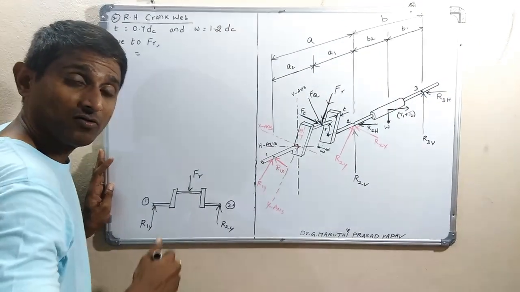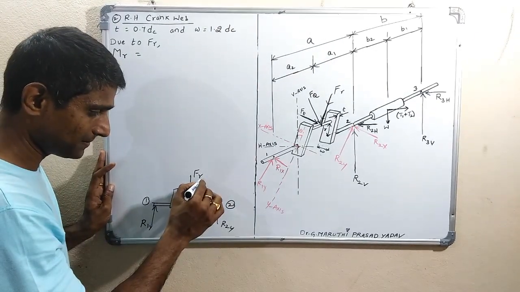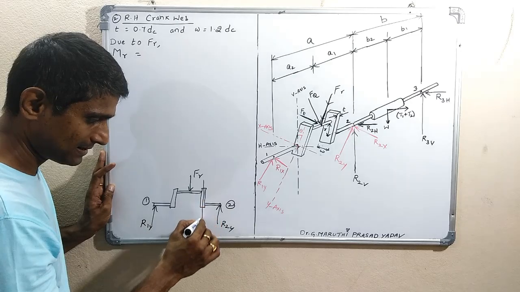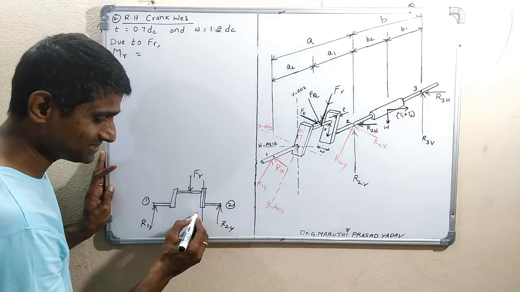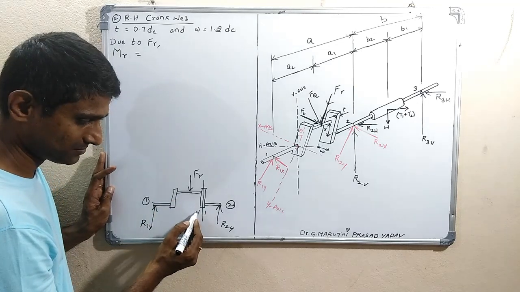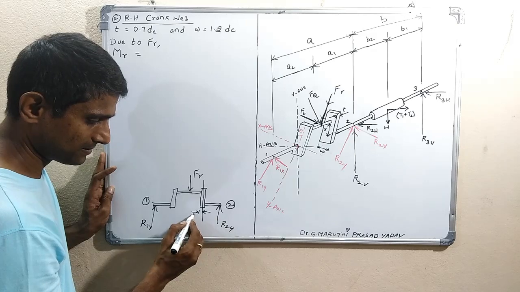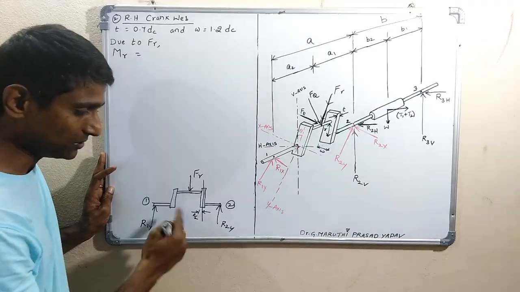And we want to find out the bending stress exactly at the center of the web, that is, half of the thickness on either side, T by 2.